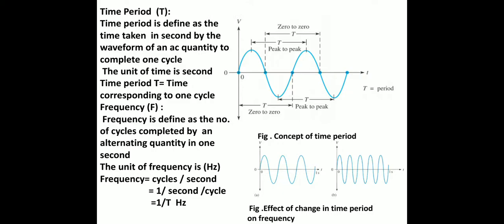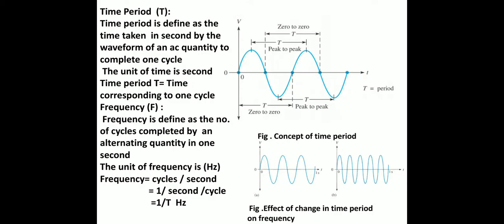Time period: the time required by an AC quantity to complete one cycle is called the time period, and the unit of time period is the second. The concept of time period is shown in the figure, how it is measured. It is peak to peak, or from 0 to 0. That is one cycle.